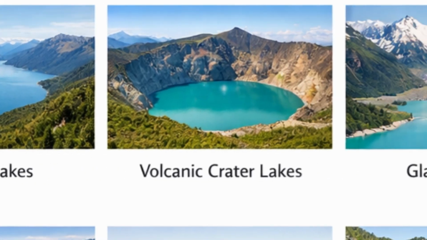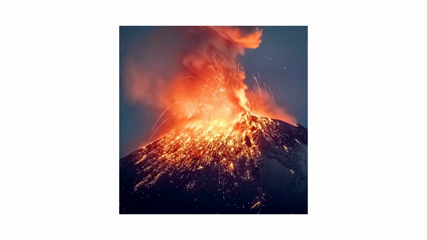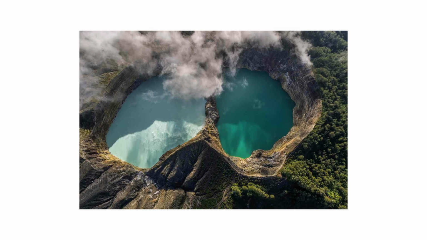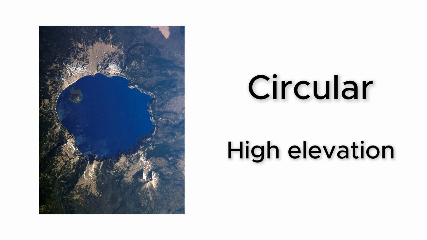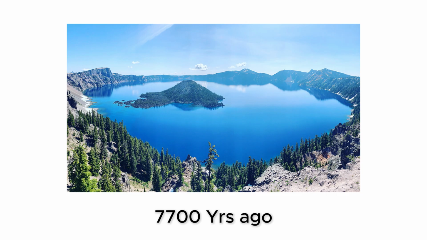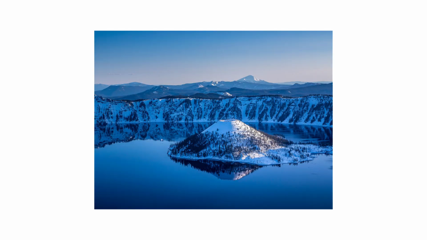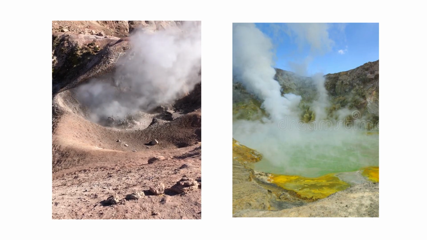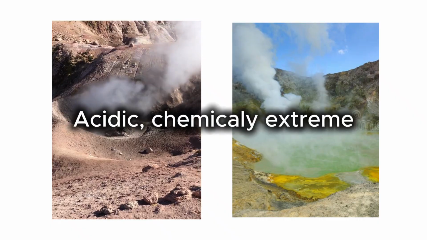Volcanic crater lakes. When a volcano goes dormant, its crater can collect rainwater and form a lake over time. These are often strikingly circular and sit at high elevations. Crater Lake in Oregon formed after a volcano collapsed about 7,700 years ago and is one of the clearest lakes in North America. Some crater lakes sit above still active systems, making them highly acidic and chemically extreme.